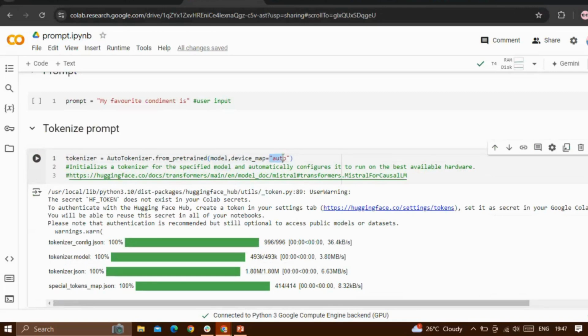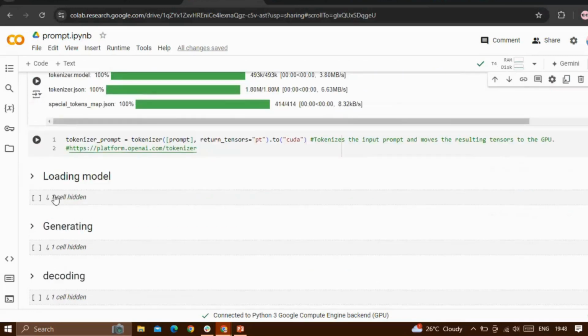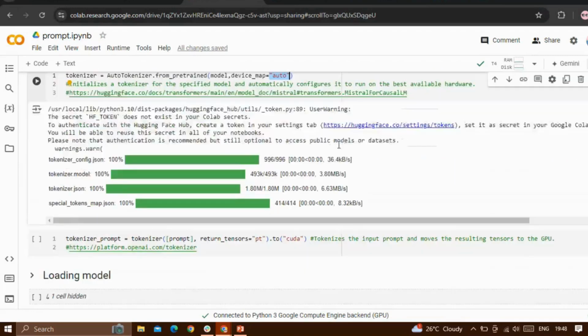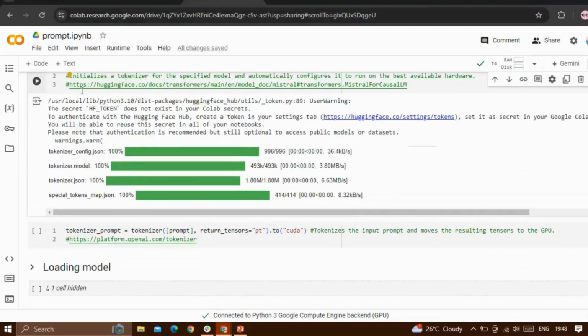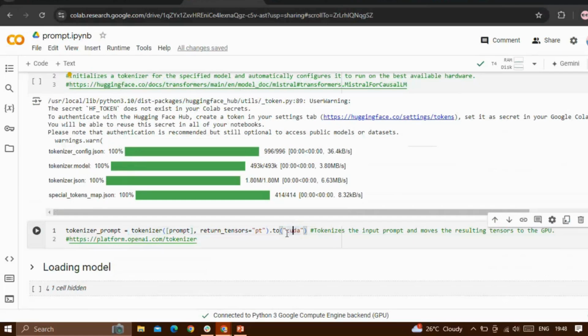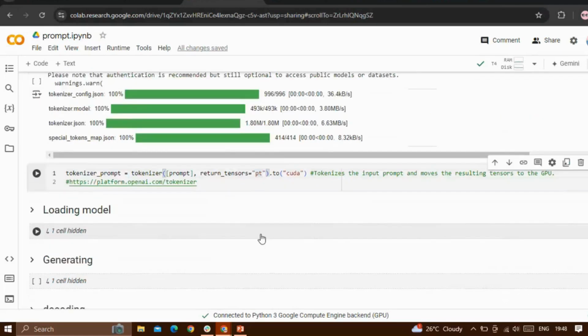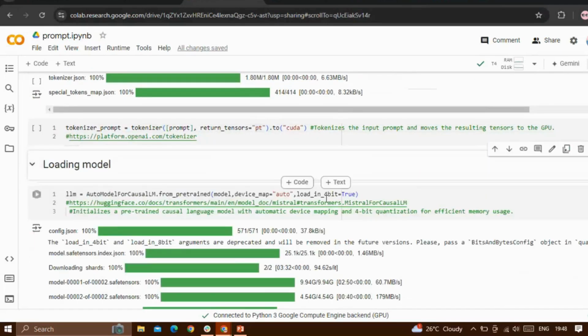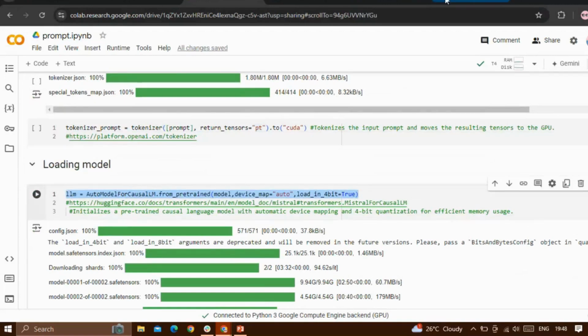Either you can use -1 or 0 here, depending. -1 means CPU, I think, and 0 is something like GPU. If you specify auto, it will do it automatically. I call the tokenizer, and here I tokenize that given prompt, and here I define the GPU. Here I load the model and get the model.